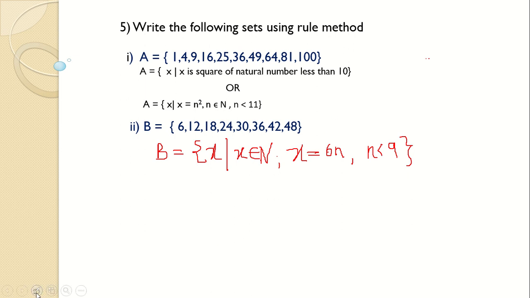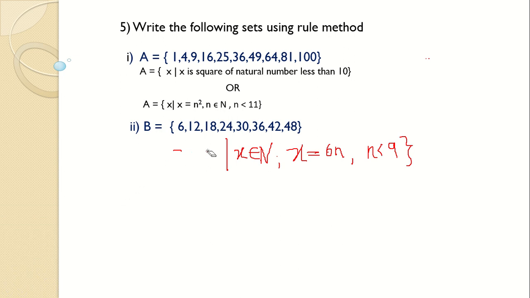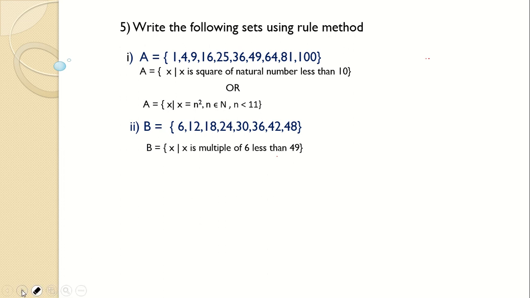There is also one more way of writing it, and that is just by giving a statement: x is a multiple of 6 less than 49. This is another way of writing it. Now next, C is equal to smile. So C is the letters of the word smile. So C is equal to x such that x is a letter of the word smile.